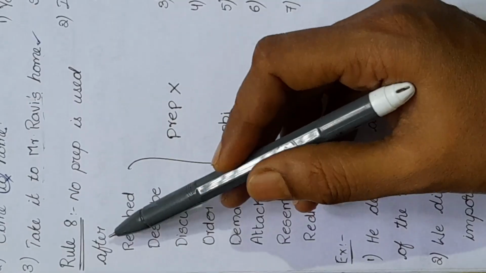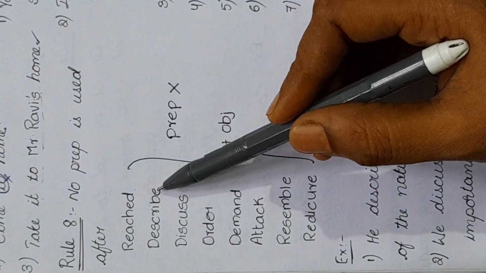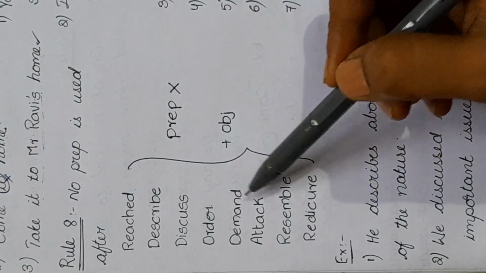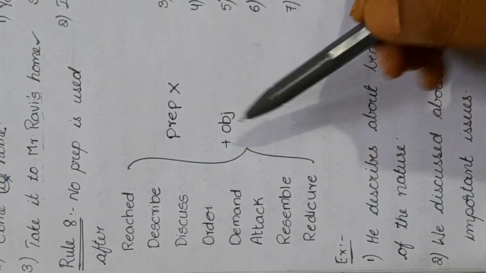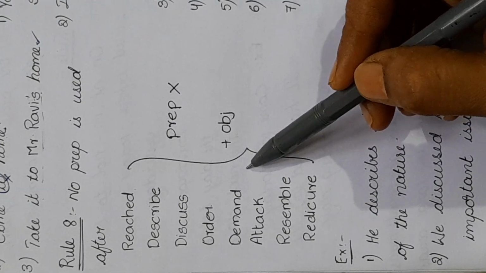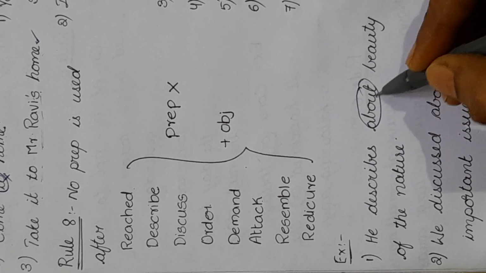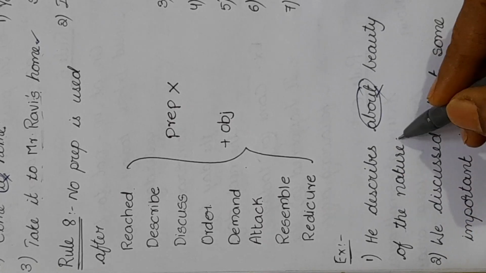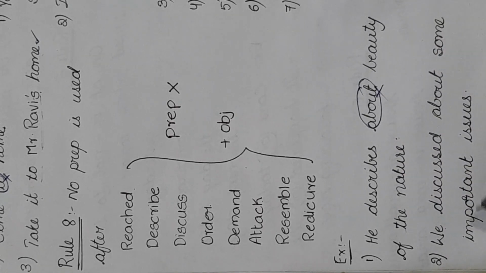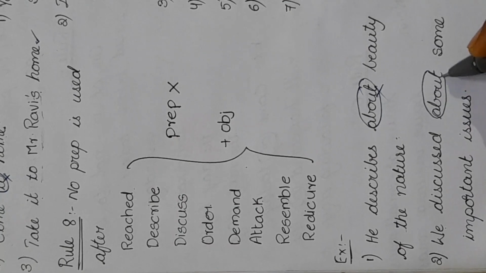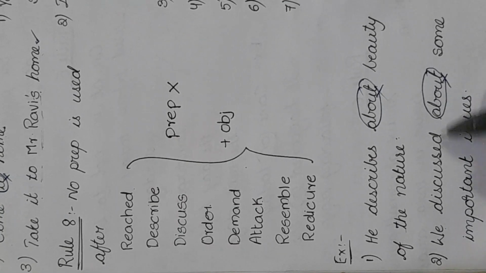Rule number 8: no preposition should be used after words like reach, describe, discuss, order, demand, attack, resemble, ridicule. Only an object should be used after these words. For example, he describes about the beauty of nature. Here about should not be used. He describes the beauty of nature is correct. We discussed about some important issues. After the word discuss, a preposition should not be added. We discussed some important issues is correct.